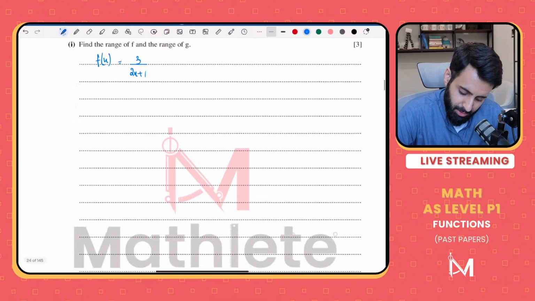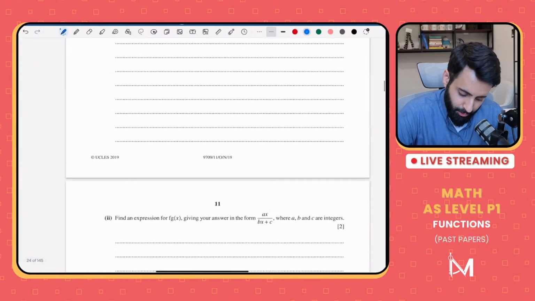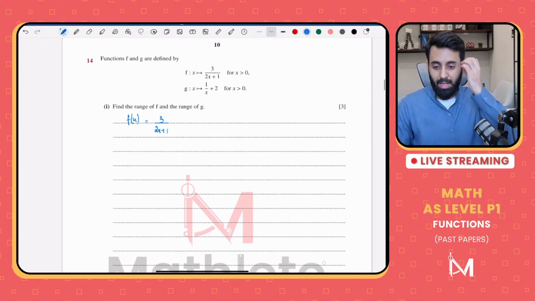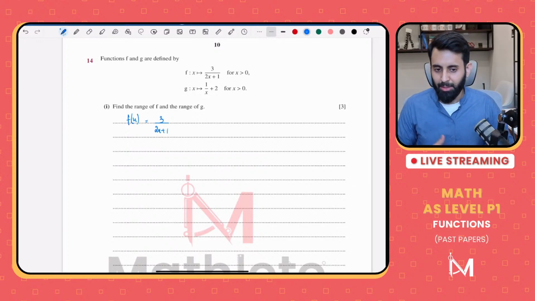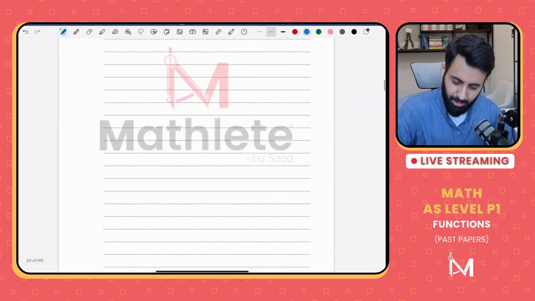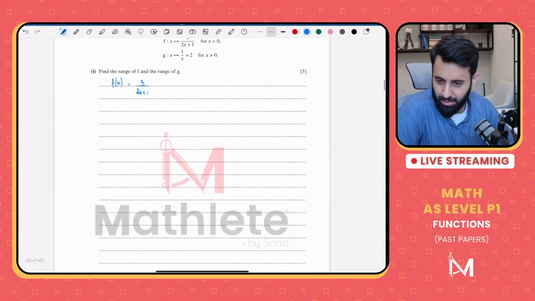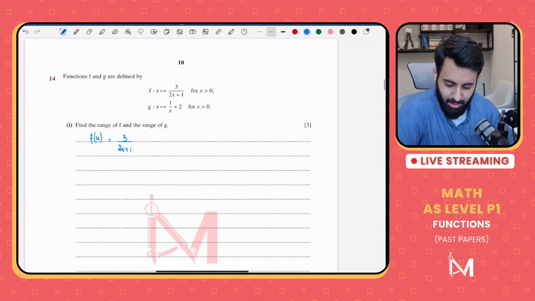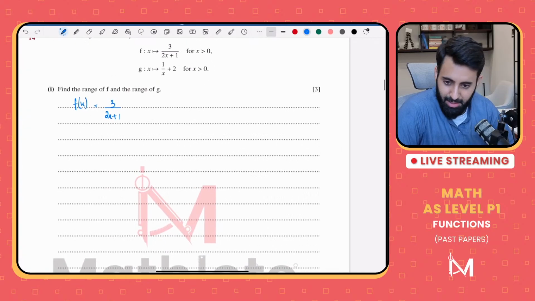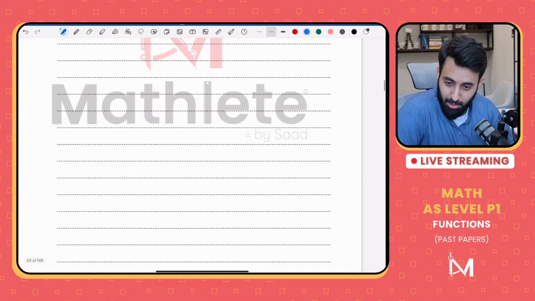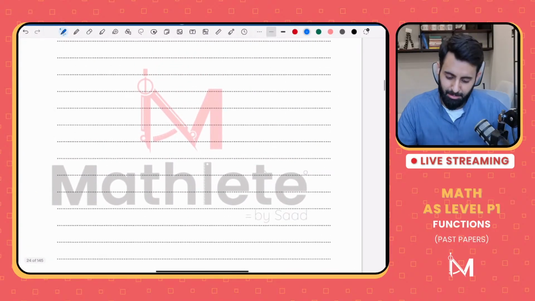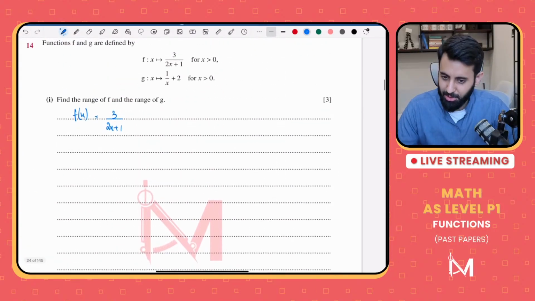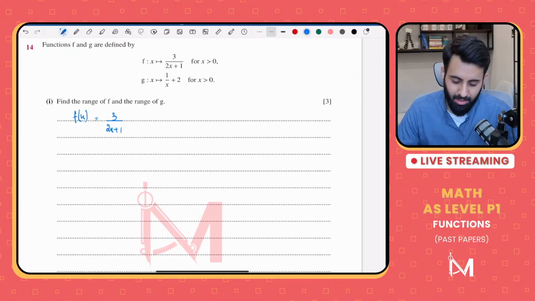Why do you think you're given so much space for a 3-mark question, when there is no algebra required, no plugging in required, you're not supposed to solve a question, but you're given this much space? It's worth thinking about, since it's only asking for the range and it's given you so much space. Yes, exactly. It's given you so much space so that you can use your common sense and exercise some trial and error. That's the only purpose.